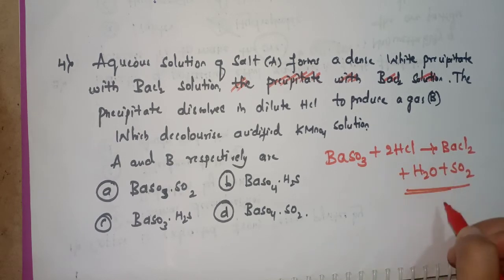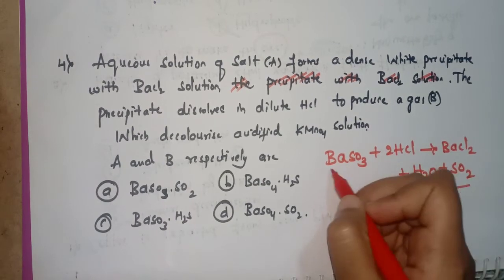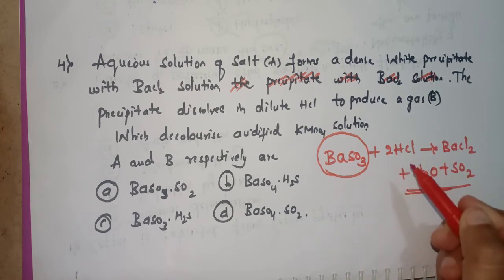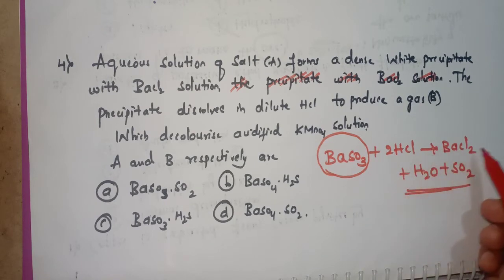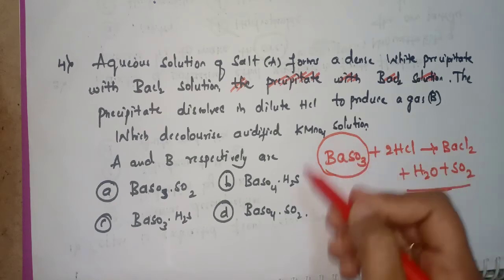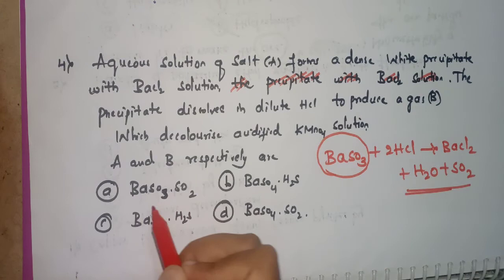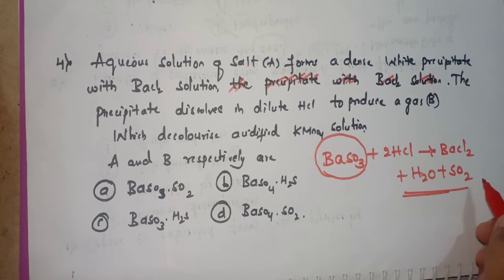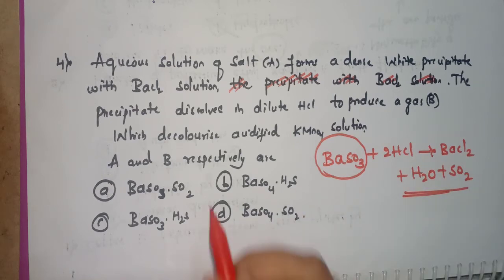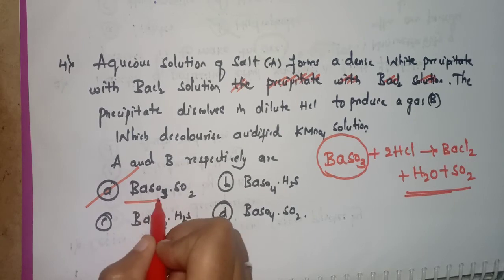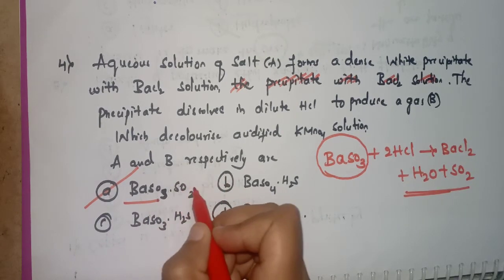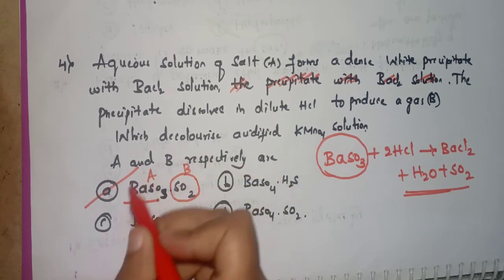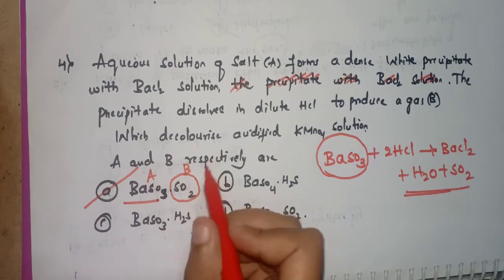So the salt here is BaSO3, and the gas is SO2. So the correct option is option A, that is the salt is BaSO3 and the gas is SO2. So this is the correct option.